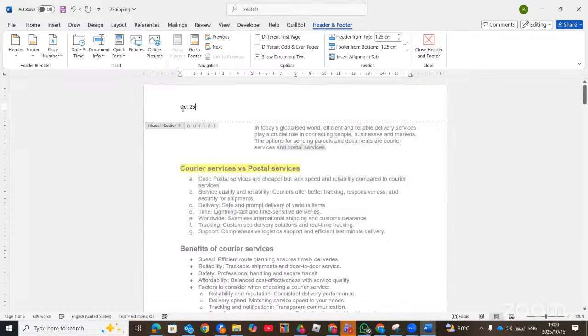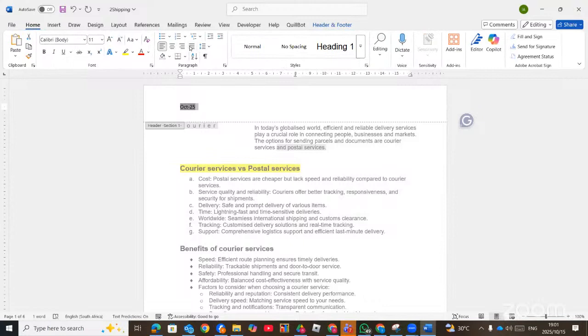And then you click OK. Then the question says it should be on the right-hand side. So meaning you must right align. You go to alignment, then you choose right.